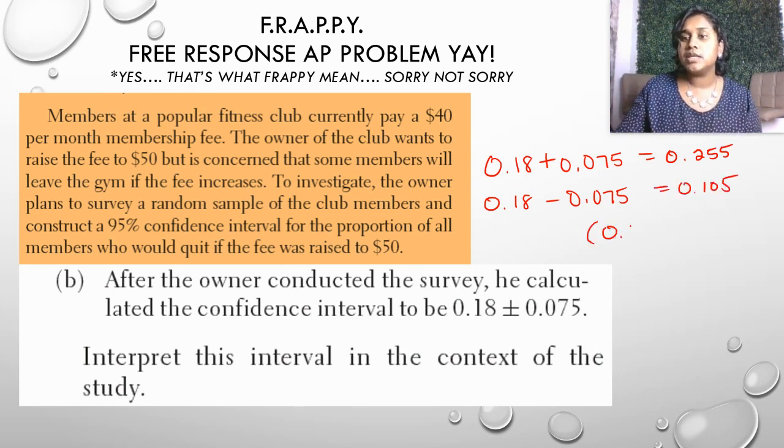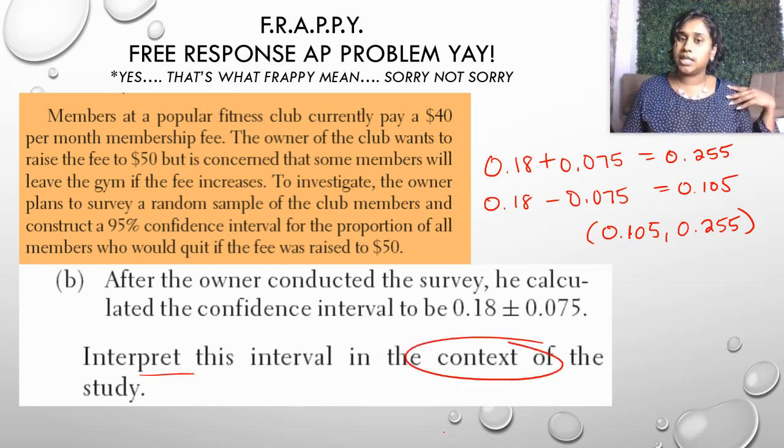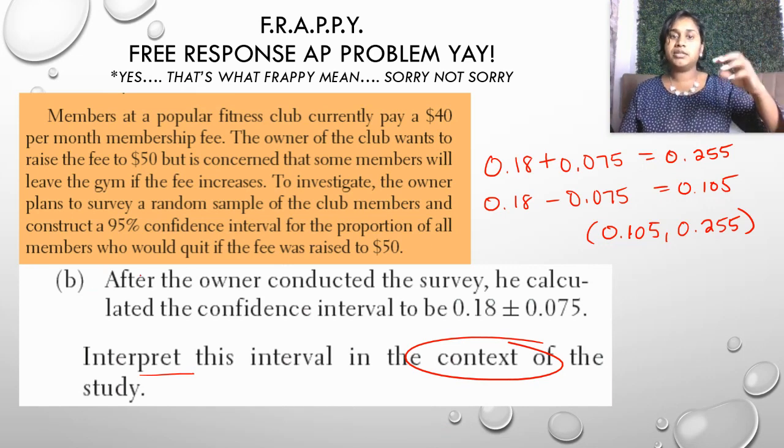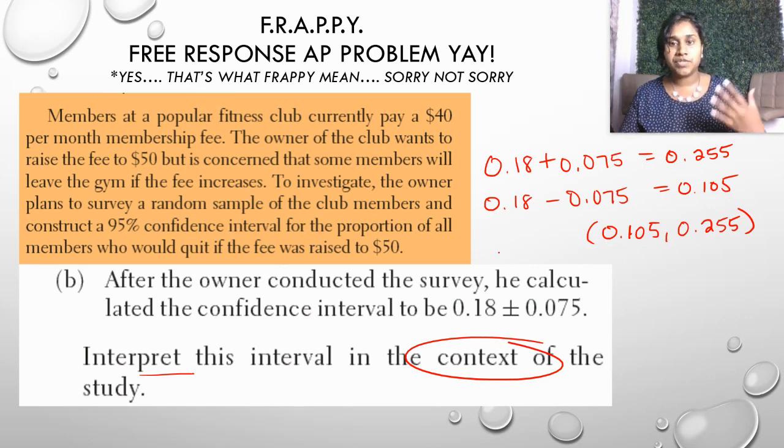So now we have this interval from 0.105 to 0.255, and we are ready to interpret the interval in context of the study. So I would be 95% confident that the interval 0.105 to 0.255 captures the true proportion of all members who would quit if the fee was raised to $50.